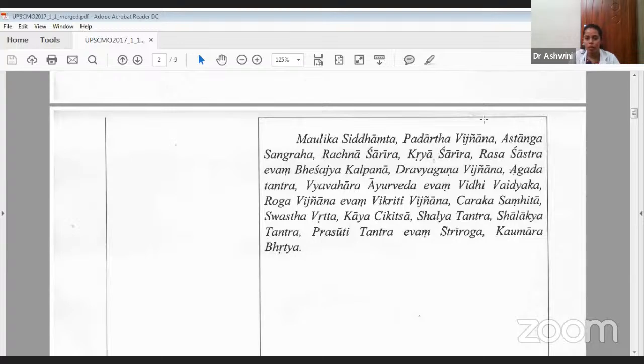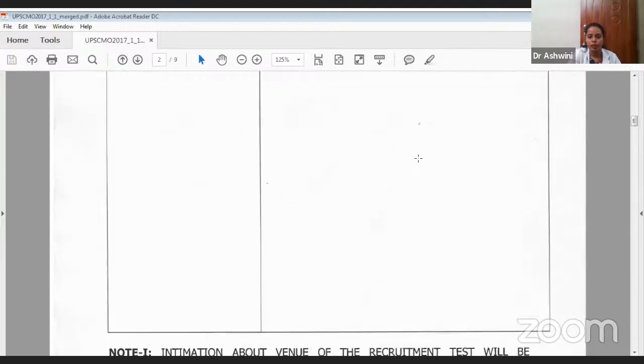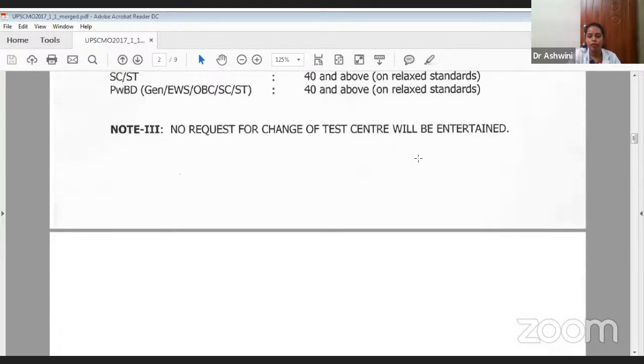They have covered almost all the 3 years of syllabus. And in the Samhita part, they have only included Ashtanga Sangraha and Charaka Samhita. So we'll be focusing on Ashtanga Sangraha and Charaka. Ashtanga Sangraha and Hridaya are similar, only in a few parts it is a bit different. And in Charaka Samhita, there is no inclusion of Sushruta Samhita. Then we'll be seeing the questions.